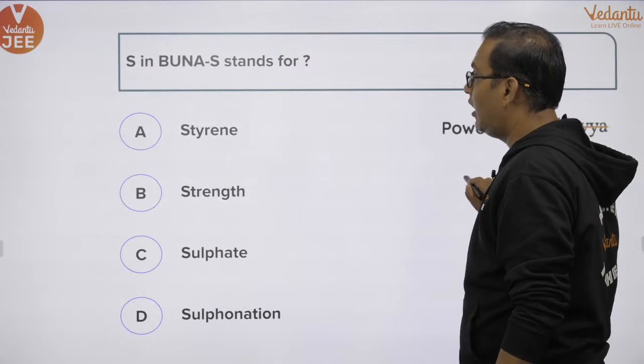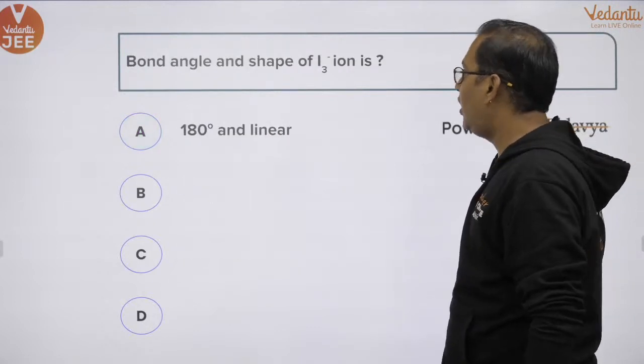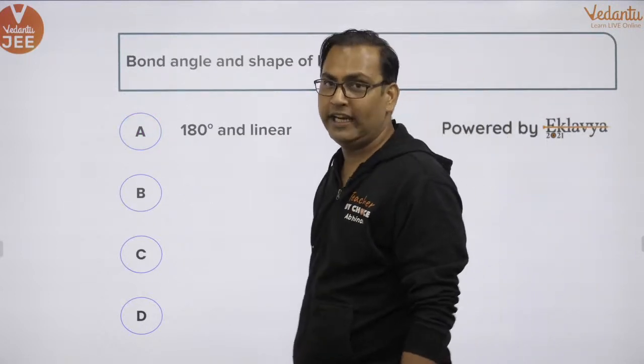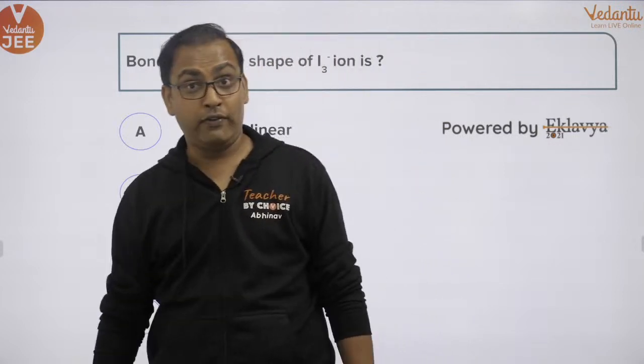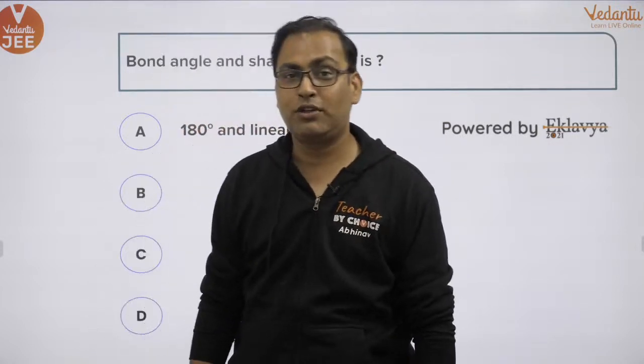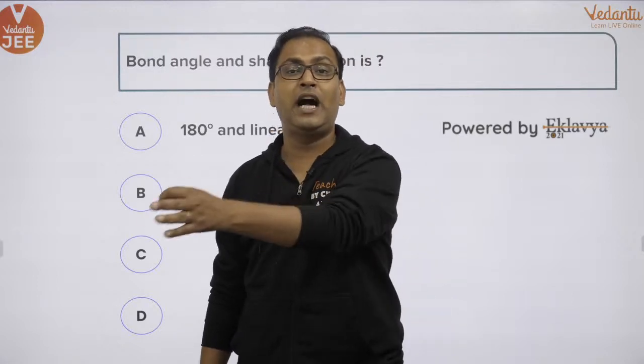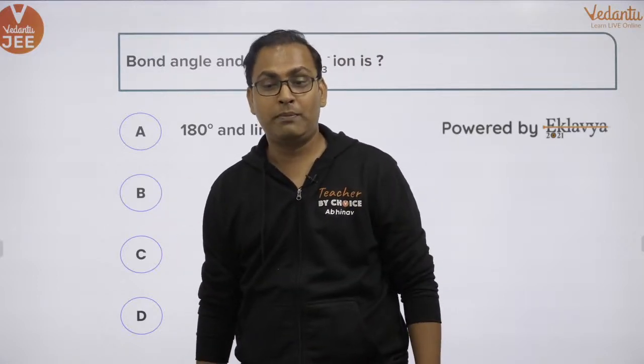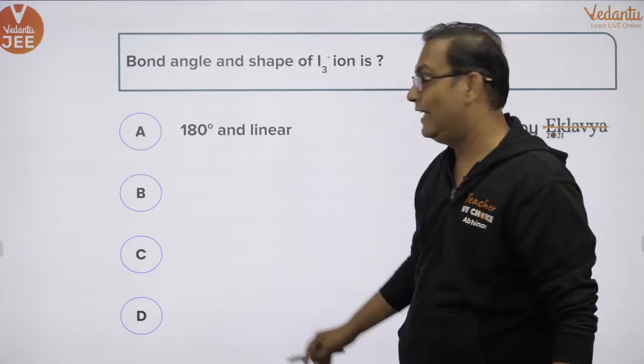The next one is this. Bond angle and shape of I3 negative. Do you know which topic this question belongs to? This question belongs to VSEPR theory, valence shell electron pair repulsion theory.